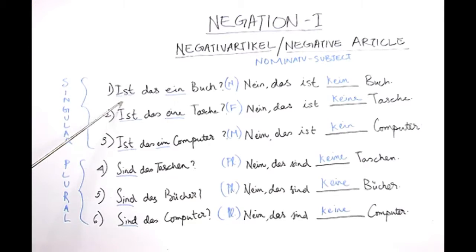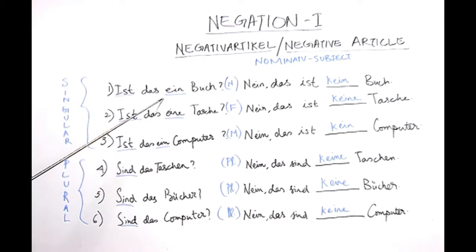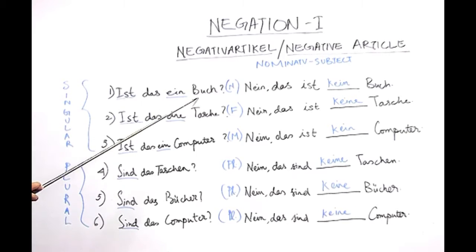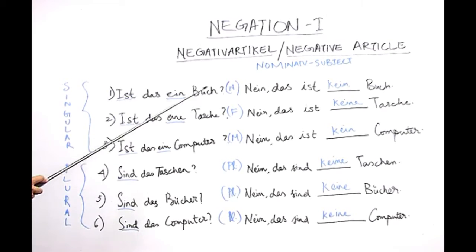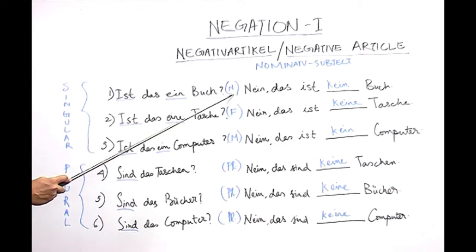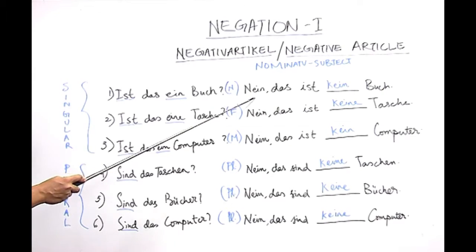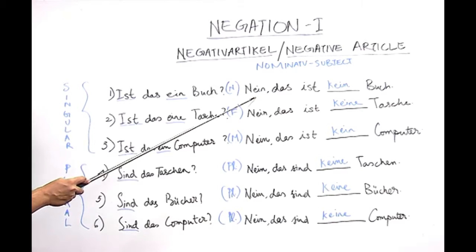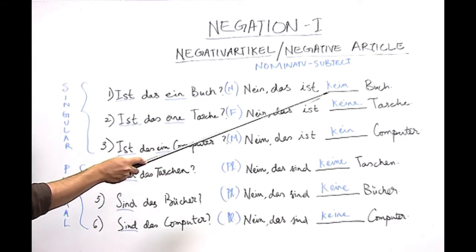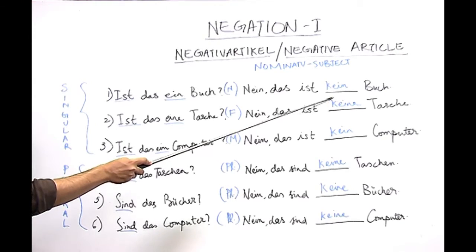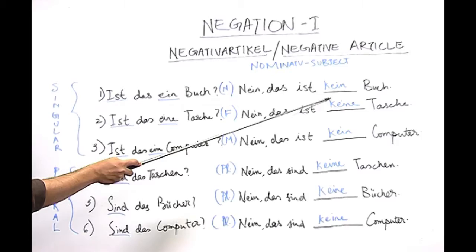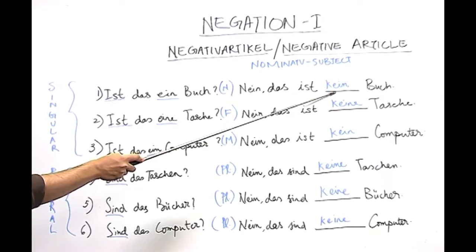Now, when you look at this sentence, you will see that the indefinite article ein is along with the noun Buch. You know that the noun Buch belongs to the neutral gender, that is why we have an N here. Now, the answer is a negation. Ist das ein Buch? Nein, das ist kein Buch. And we just now learnt that to make a negation in the neutral article, we have to use ka plus ein, which is kein.